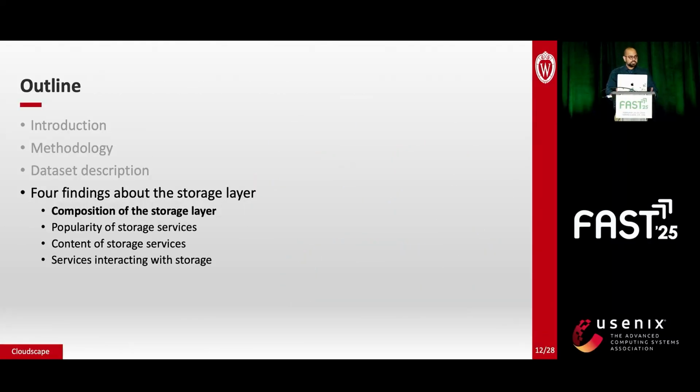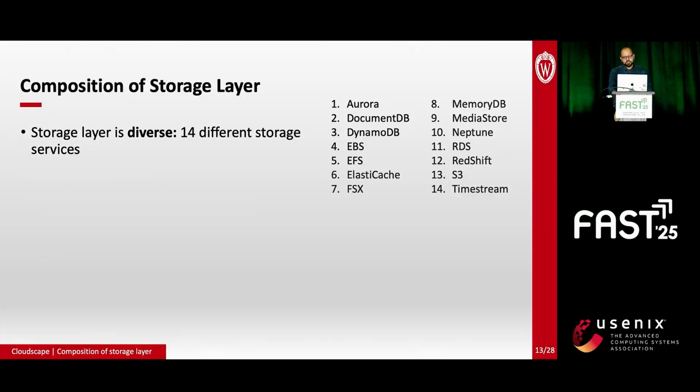So we've covered a methodology for constructing the dataset and gone through an example of what our dataset looks like. We now move on to what we learned about the storage layer by studying these 400 different architectures. The first question we ask is, how would we describe the storage layer of modern cloud applications? What is it composed of? It turns out that the storage layer is incredibly diverse. Architectures in Cloudscape use up to 14 different storage services.